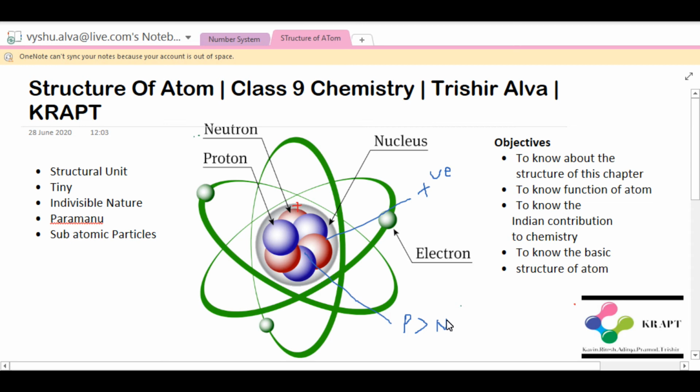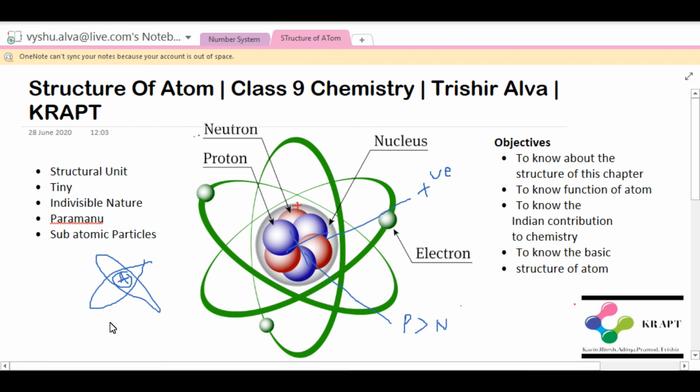Mainly protons and neutrons contribute to the mass of the atom, right? And electrons orbit around the nucleus in specific definite orbits. I can represent the nucleus of an atom as a plus sign enclosed in a circle, and these are the orbits. So this is the basic structure of atom, right?